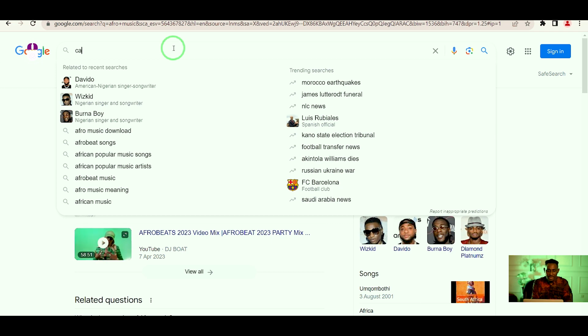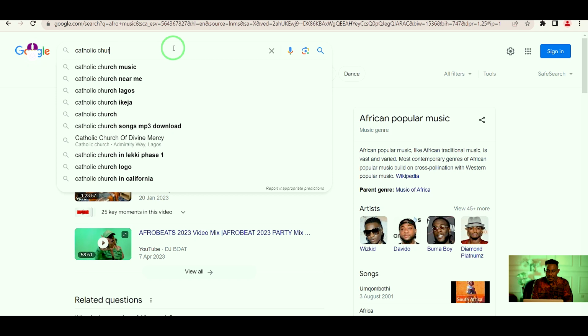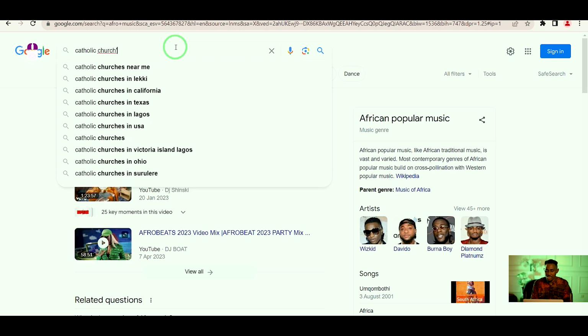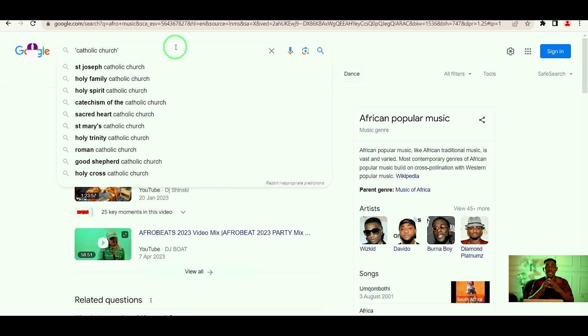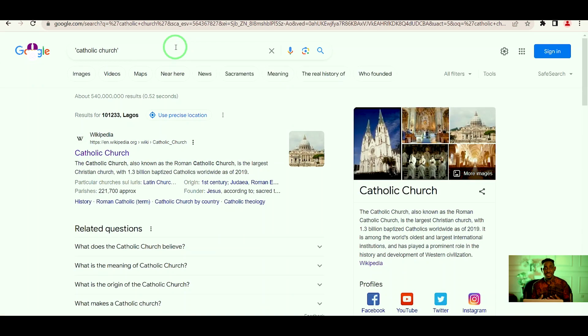So when you type Catholic church like this, it might give you different kinds of information. It might give you information about church. It can give you information about Catholic church. It can give you information about Catholic. But when you use quotation marks, you are simply telling Google that what you need is results that have Catholic church as a phrase together. So this will give you the kind of results that you want.